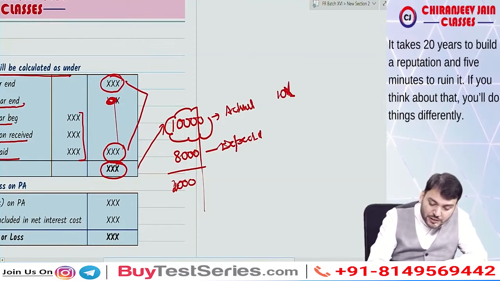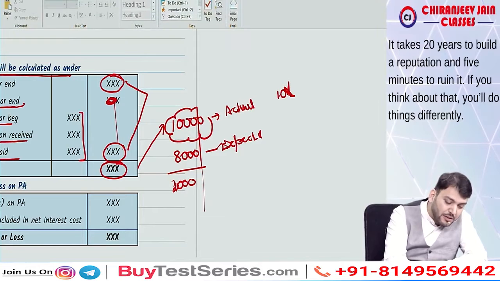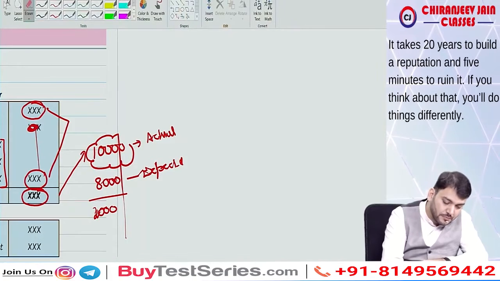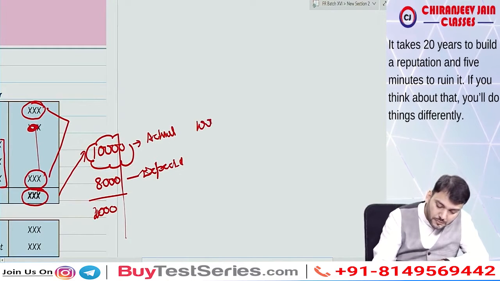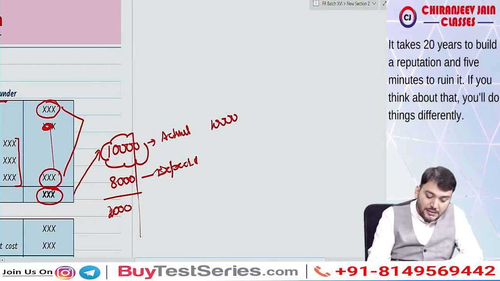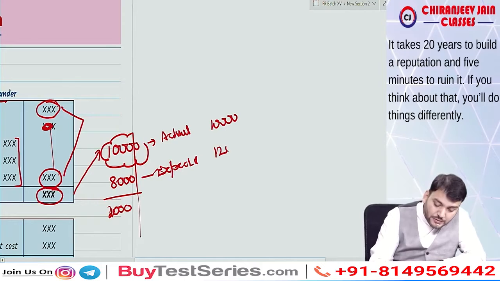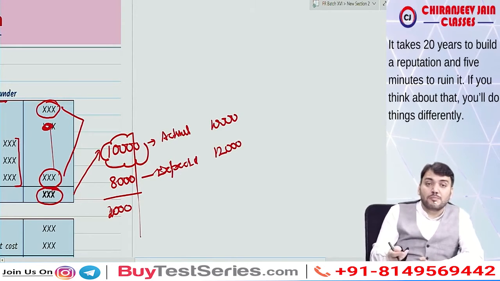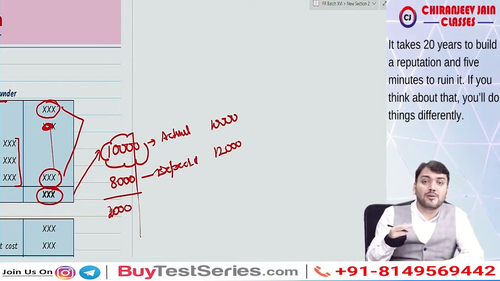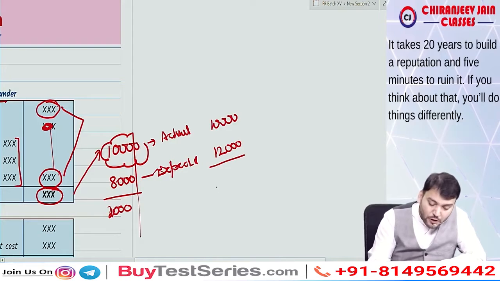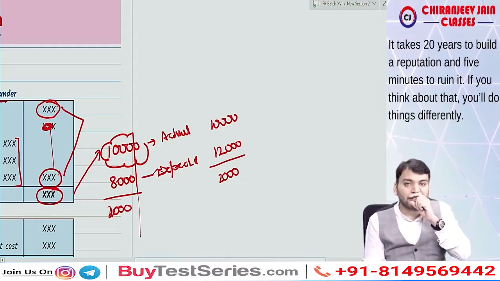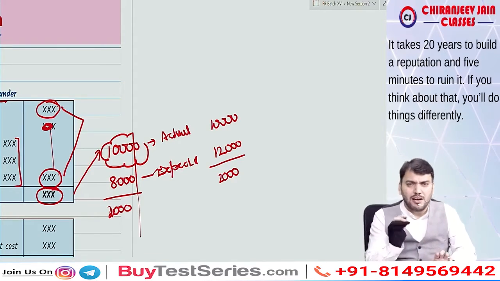Suppose actual is 10,000 and expected is 12,000. Means your expectation was 12,000 but actual return is 10,000. Can I say you are not able to meet your expectation? So the difference will be known as loss. This difference will be known as remeasurement loss, which will also be transferred to OCI. I hope you are understanding.